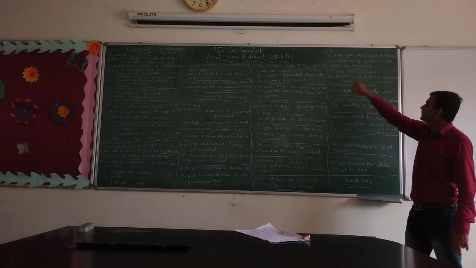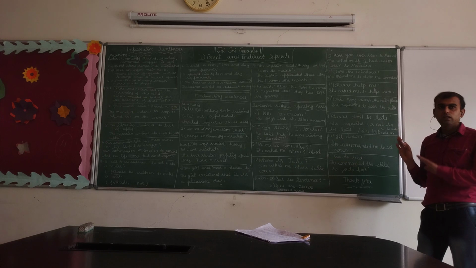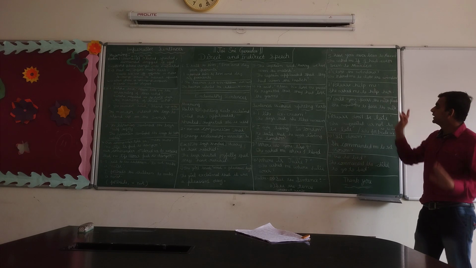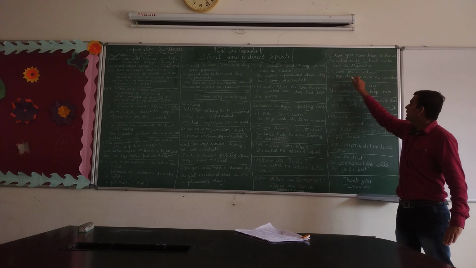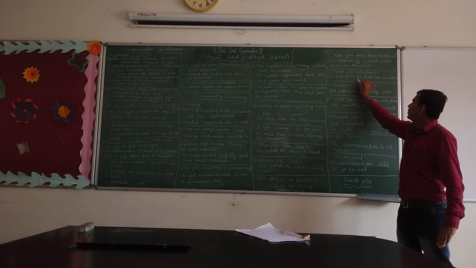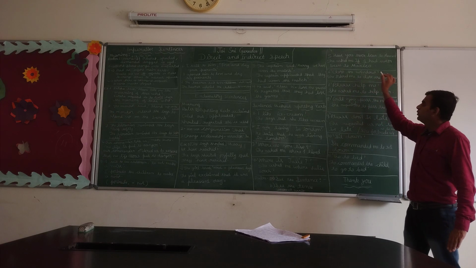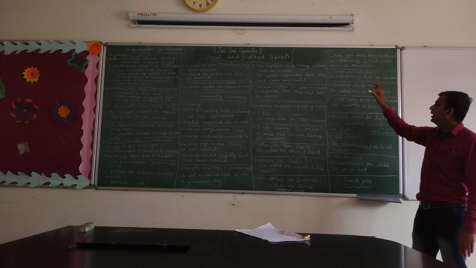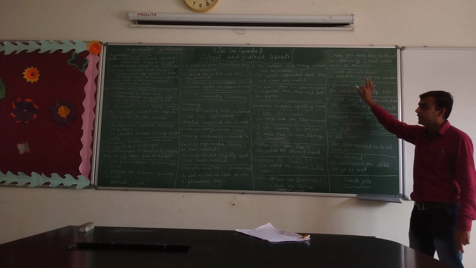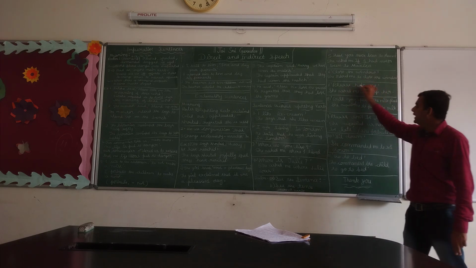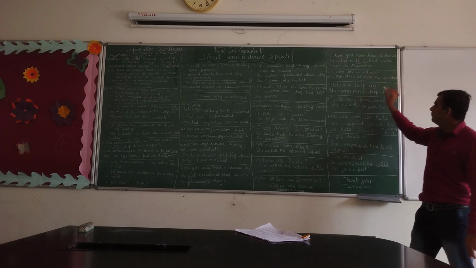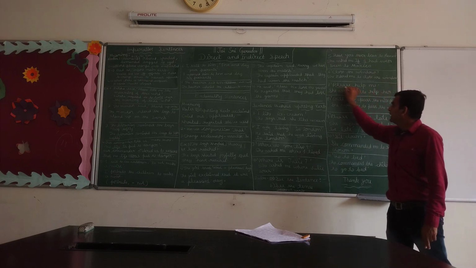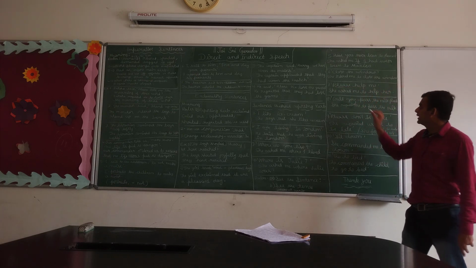Next one. Close the window. It is an imperative sentence. She ordered me to close the window. Here we have to use the to-infinitive because it is an imperative sentence. Next, please help me. It is also an imperative sentence.